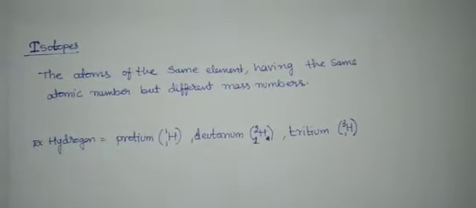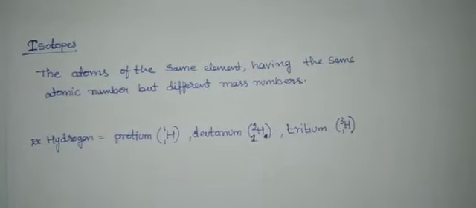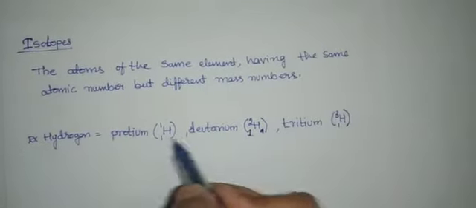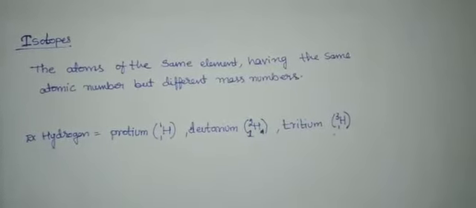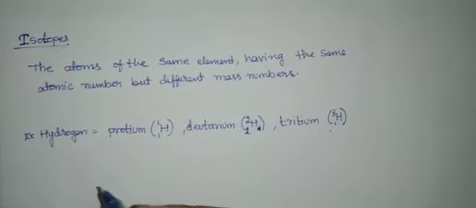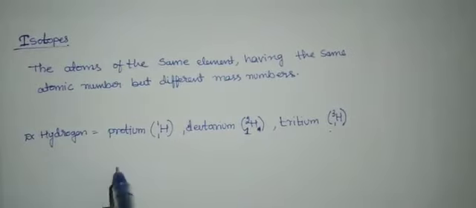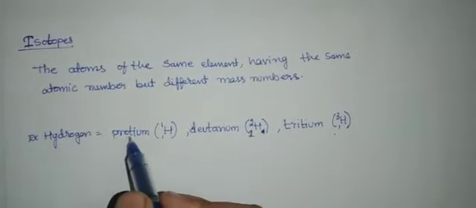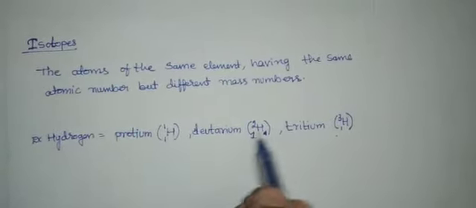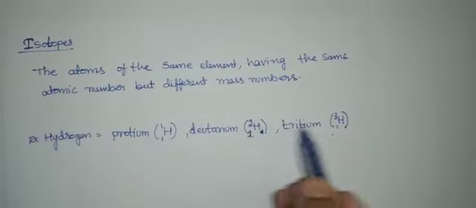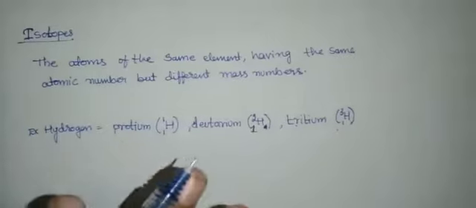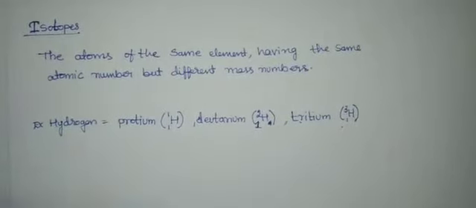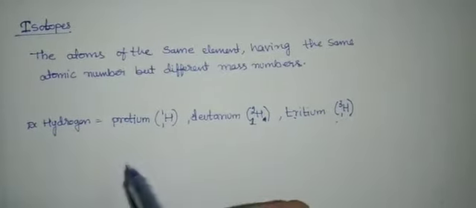Some of the elements have been identified which have the same atomic number but different mass numbers. For example, in the case of the hydrogen atom, it has 3 atomic species: protium H11, deuterium H12, tritium H13. So it exists in 3 different forms.